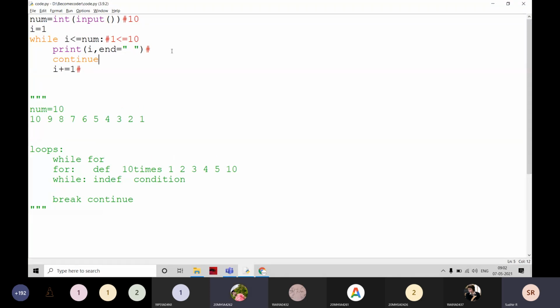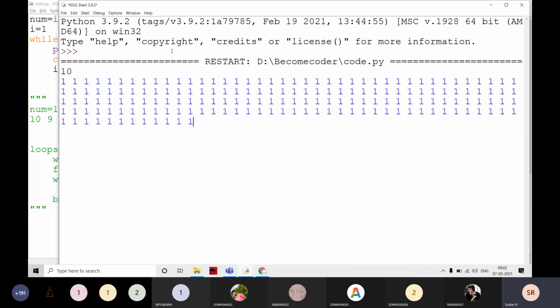Can anyone guess what is the output now? One, infinite times, sir. Yes, it is an infinite loop, printing one like this, and again printing one like this.